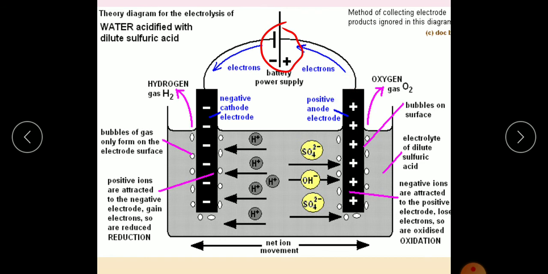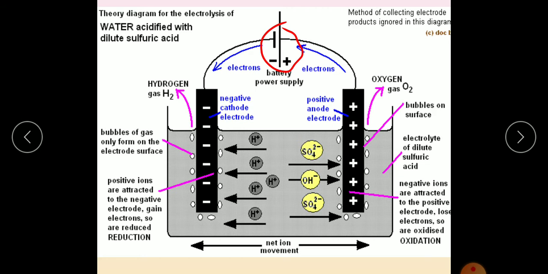This electrode may be of any kind. For the time being, in your book it is given that it is a carbon rod, the carbon rod that we get inside an electric cell. When you cut open a battery or a cell, you will get this carbon rod. So this is connected to the carbon rod.